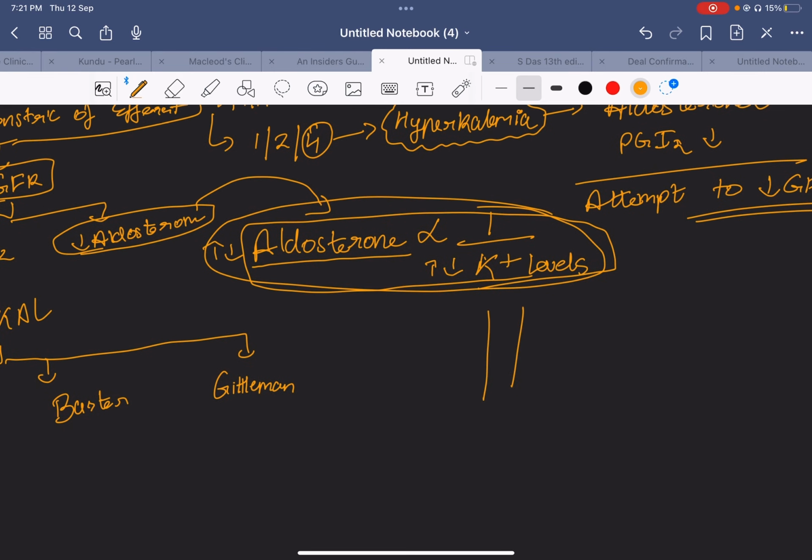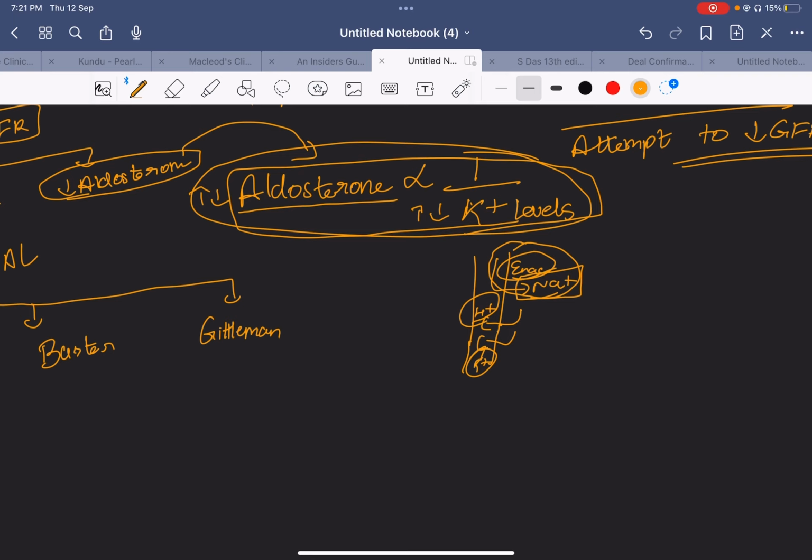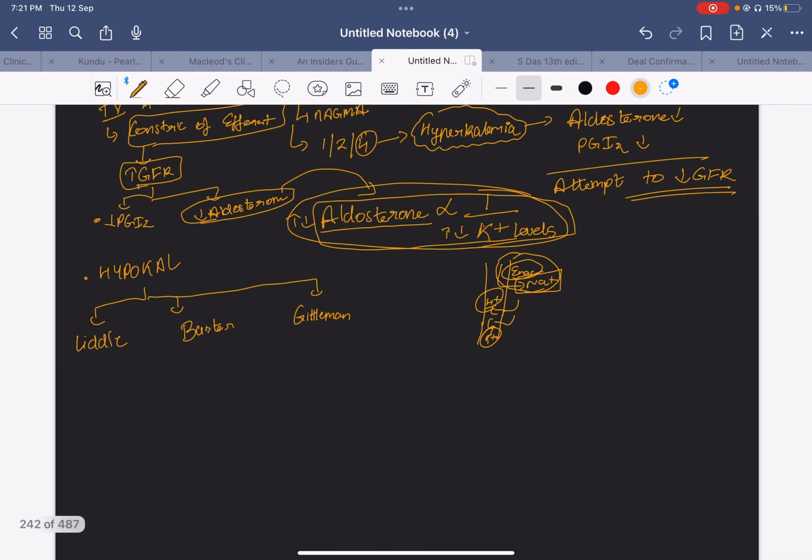You all must know that aldosterone acts via the ENaC channels, right? ENaC channels pull the sodium out of the urine, and only when this happens can you throw out the K plus and the H plus in the urine. So if I have decreased levels of aldosterone, my ENaC channels are not functioning that well. If I cannot retain Na plus from the urine, I cannot throw out H plus and K plus into the urine as well. So if due to some reason I have aldosterone resistance, or a decrease in the aldosterone levels itself, or some malfunctioning of the ENaC channels, all of these problems can arise.